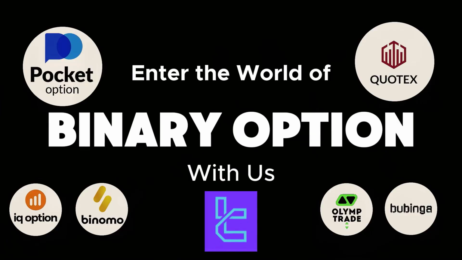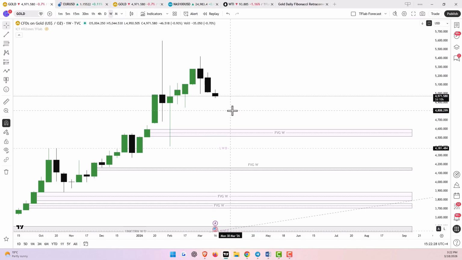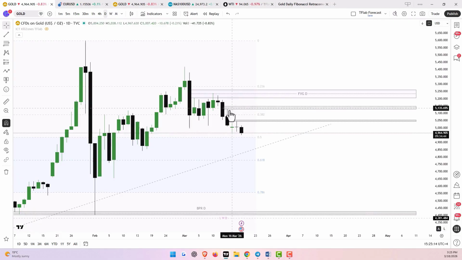Gold is now trading around $4,971. Looking at the daily time frame, we can see that after the start of military conflicts in the Middle East, gold prices rose in an initial reaction. But after reaching around $5,415, it faced selling pressure. And since the war began, we've seen about a 6% drop in the price of gold.